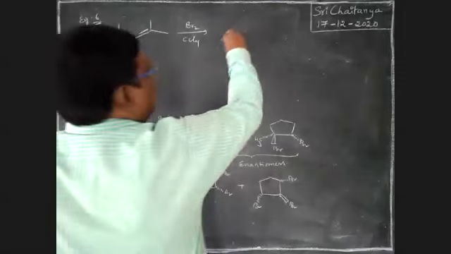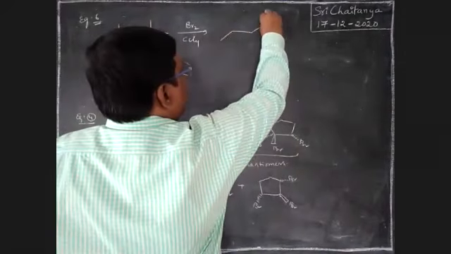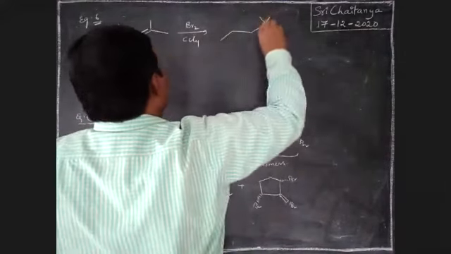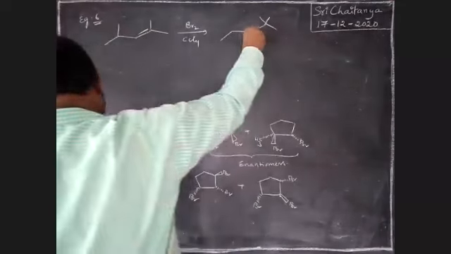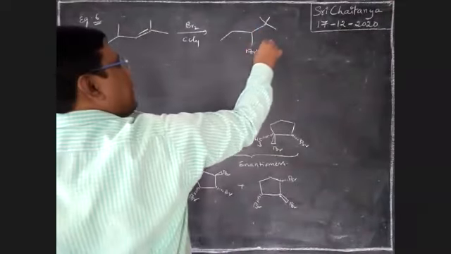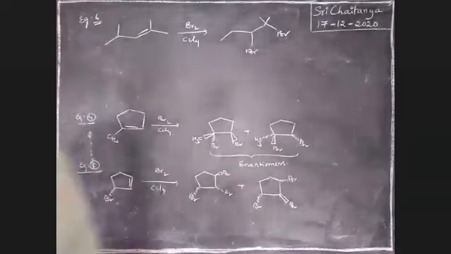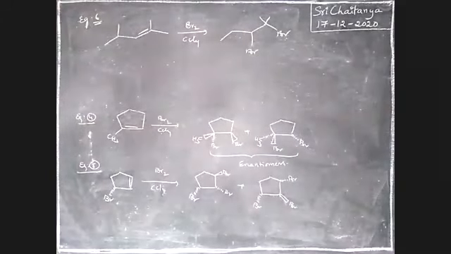See here, boys. These two are in the same side. Br is the answer. Addition reactions. Okay. Next.